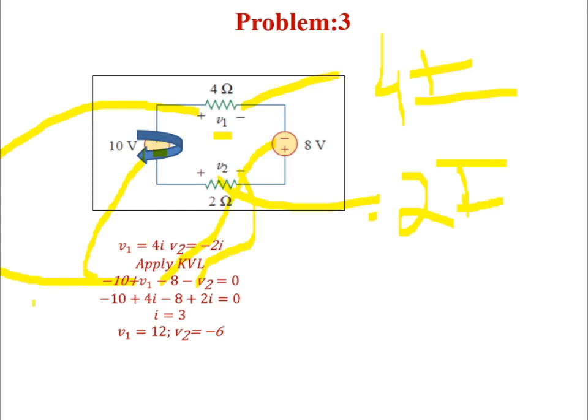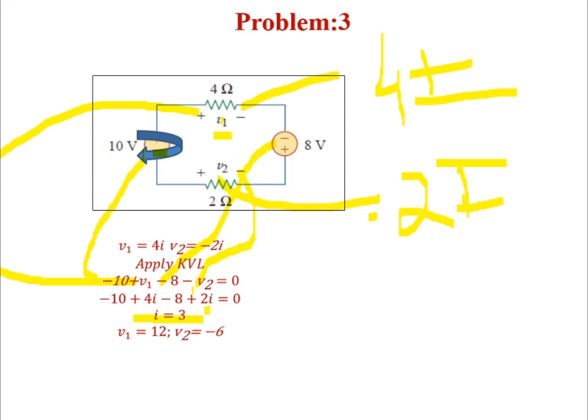Minus. Substitute in the equation. What you will get? Minus 10 plus 4I minus 8. Already you have a minus. Here you have a minus, so it will become plus 2I equal to 0. When you solve the equation, the answer is I equal to 3 amps.